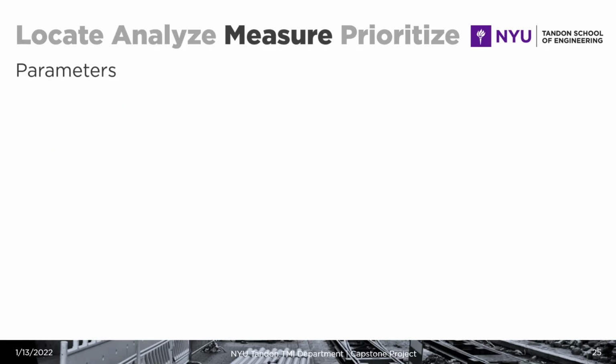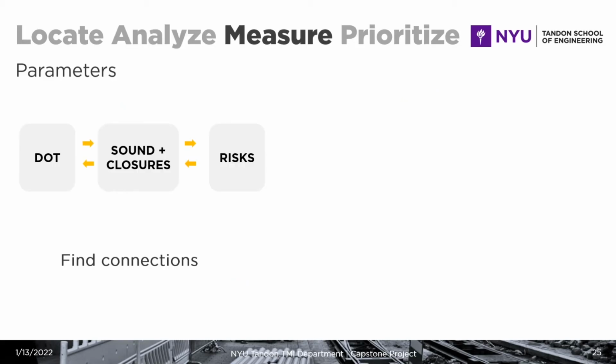Then we're going to measure, which is the creation of parameters. In this case, we were looking at connections to see if we have a permit, how do we know if that permit is a construction permit? How do we know that that construction permit is actually active? Since a permit is only telling me that work is allowed to happen, but it's not telling me that work is actually happening.